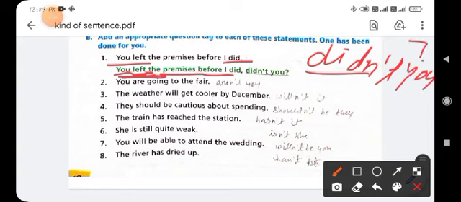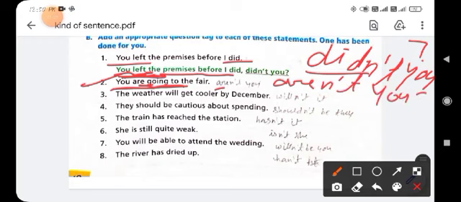Clear? You can see here: you are going to the fair, it is the assertive sentence. So when you tag the question, change this assertive sentence into negative and use "not", and here is the helping verb "are", then you write aren't, and the subject is "you", then write you and put the question mark. Clear? And: the weather will get cooler by December.